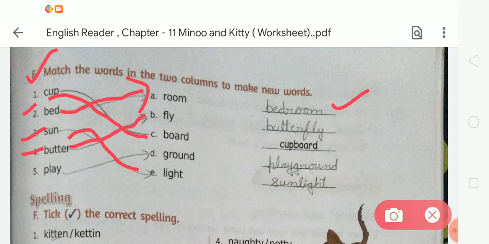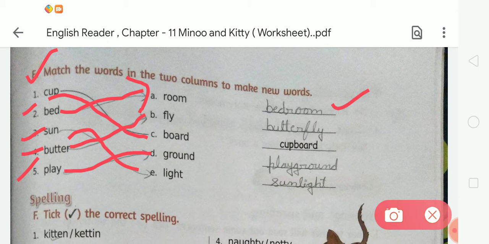B-U-T-T-E-R-F-L-Y, fly. B-U-T-T-E-R, butter, F-L-Y, fly. Butterfly. Okay. Now last is play, and we have to match play with ground. So it will be playground. When we match play with ground, it becomes playground. And student, what is the spelling of playground?